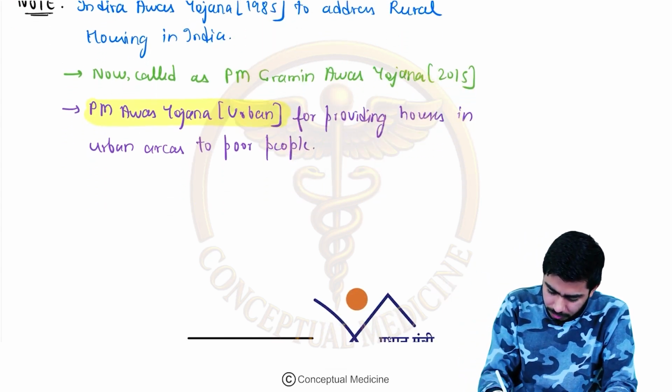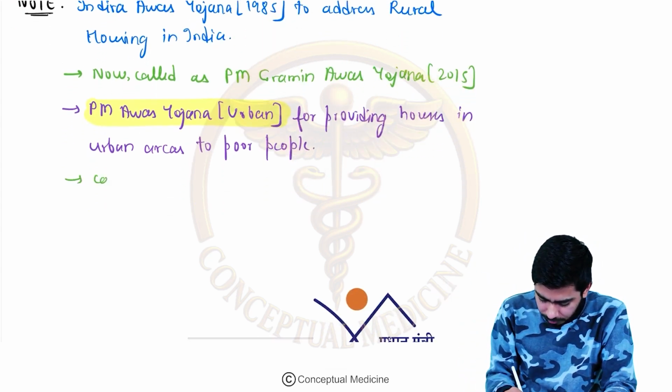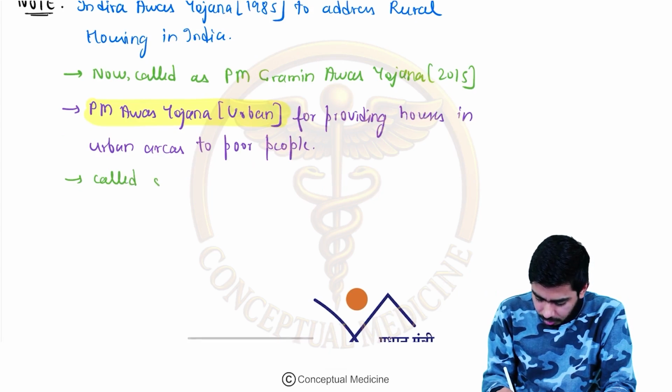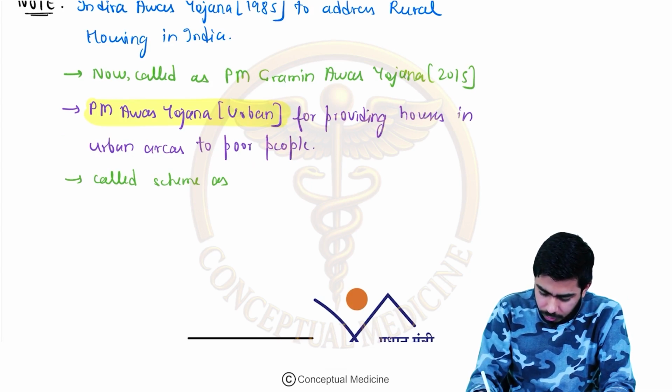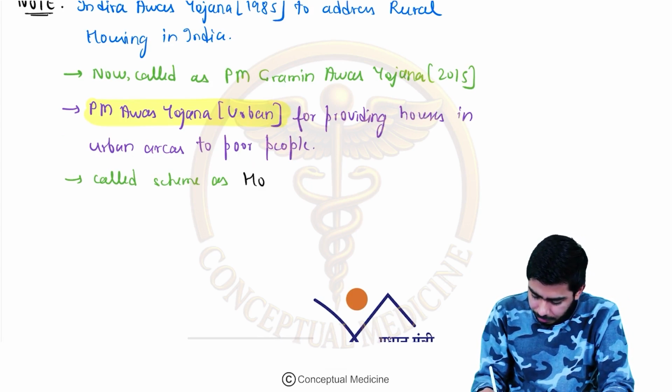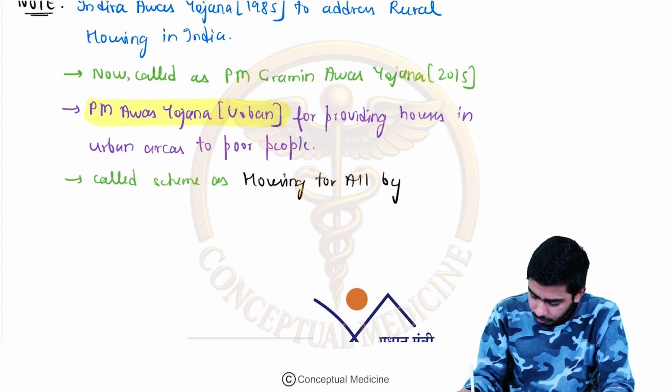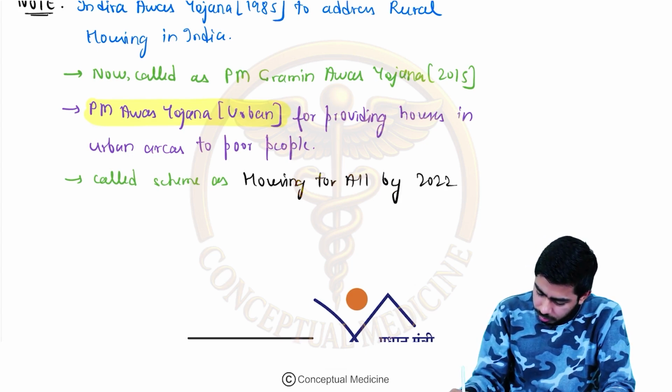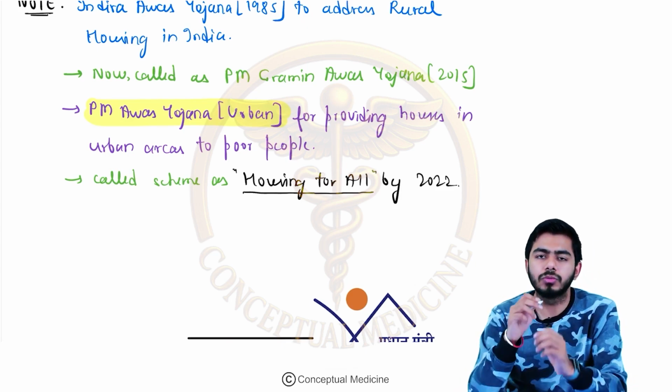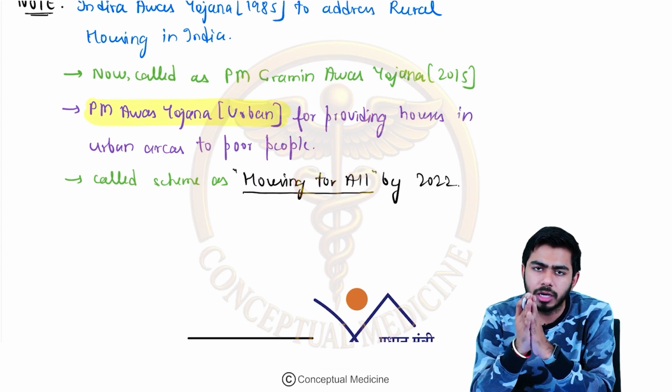They called this scheme housing for all by 2022. By 2022 they want everybody to have a house. That was the scheme, PM Awas Yojana.